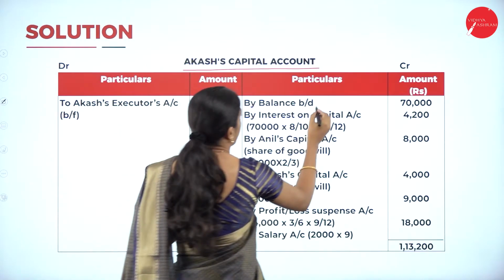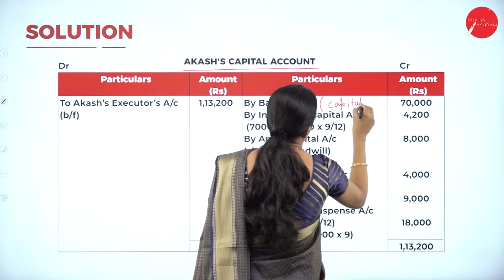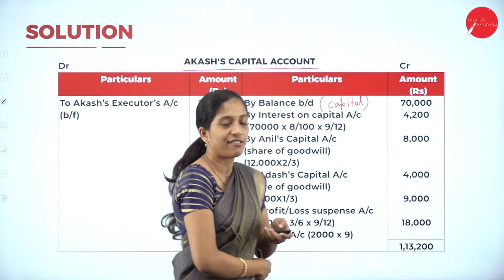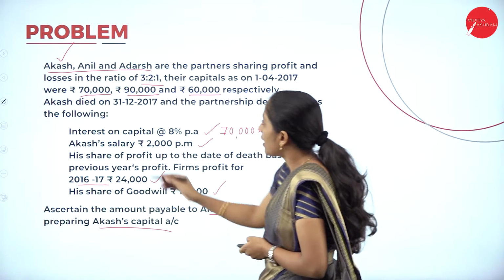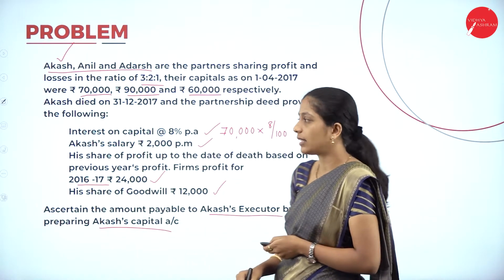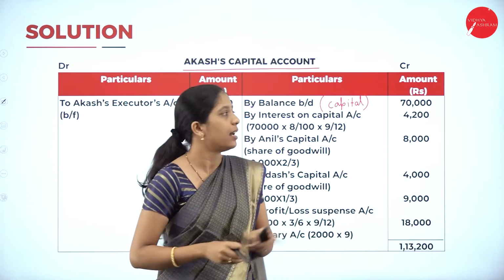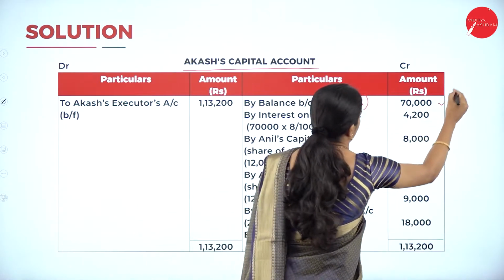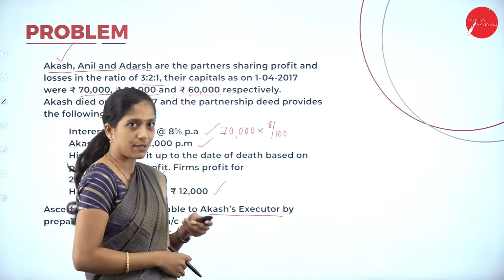What is the capital of Akash? Akash's capital is 70,000. So by balance brought down, 70,000. Next, they have given some adjustments.